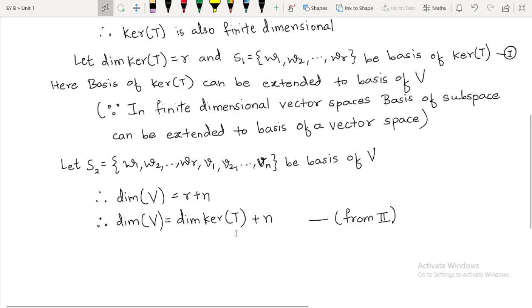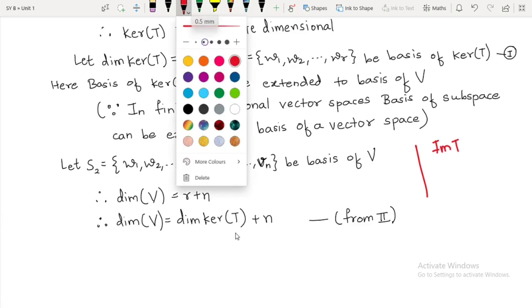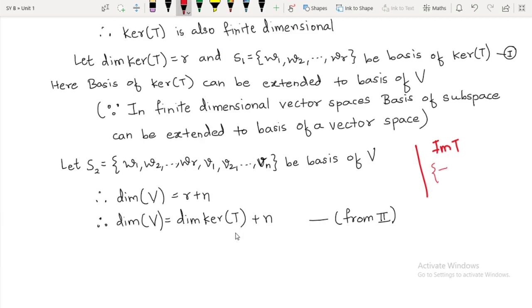First of all it should be a subset of that set, right? So we know how elements of image of T look like. I will write it here. Image of T is nothing but the set of all T of v belonging to W such that v belongs to V, right?